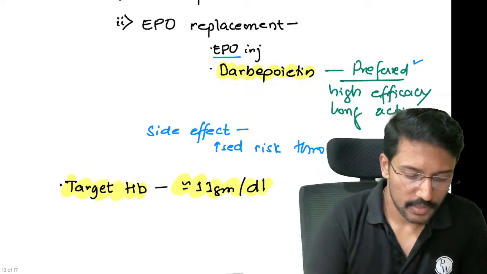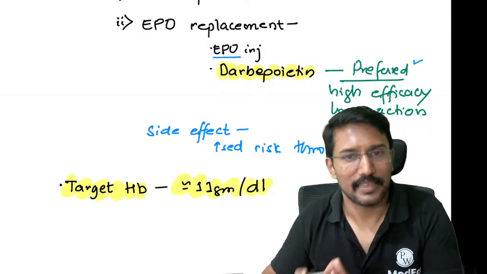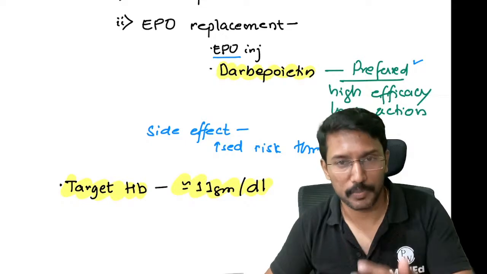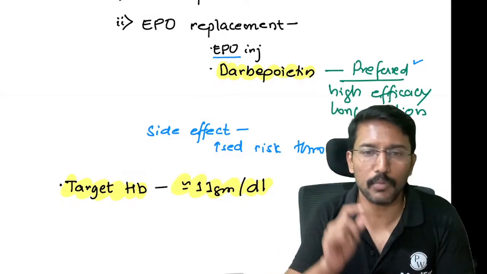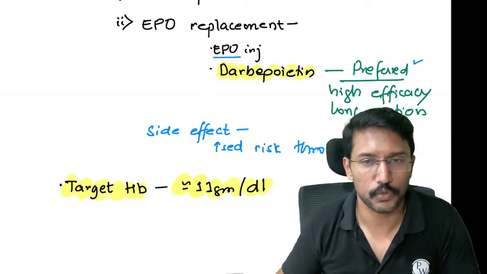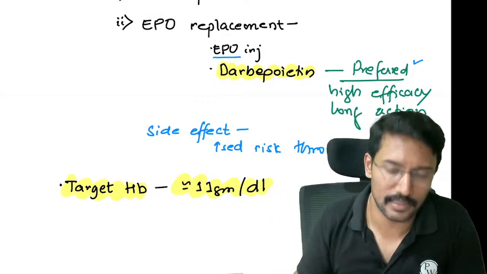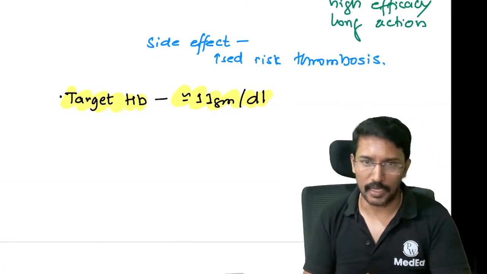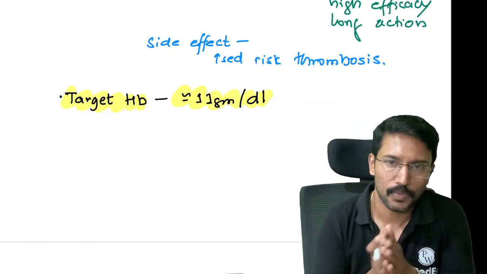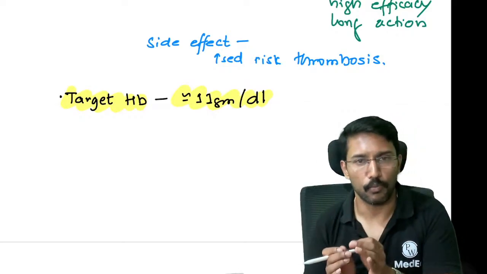The only problem with these erythropoietin replacement therapies is that erythropoietin, as the name says, stimulates the RBC precursors and stimulates more RBC and hemoglobin production, but it has some effect on platelet production also. So erythropoietin stimulates the platelets also. Platelets can increase and it can lead to increased risk of thrombosis. This question has been asked, and that is why I have written it down. Use of erythropoietin is associated with increased risk of thrombosis.